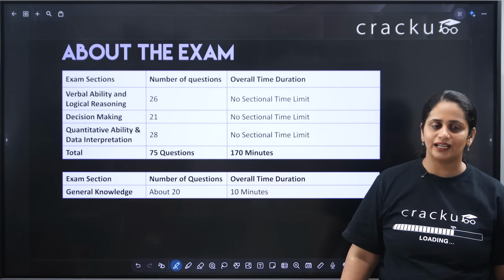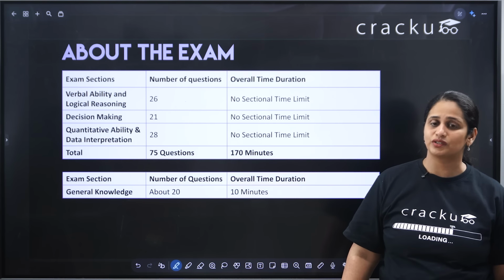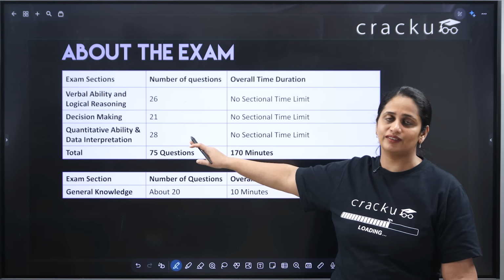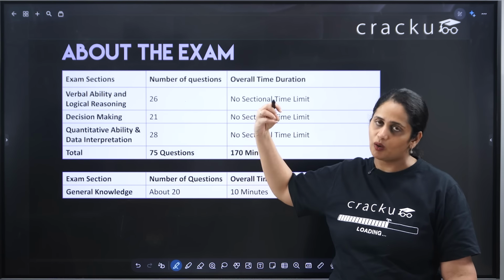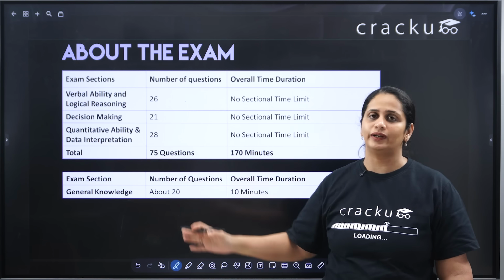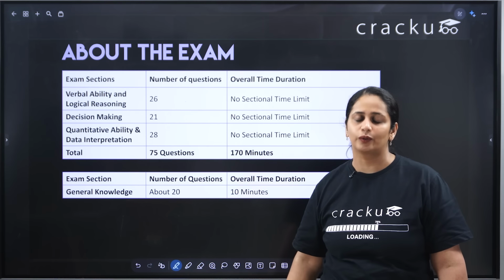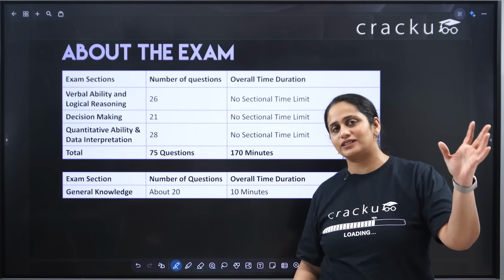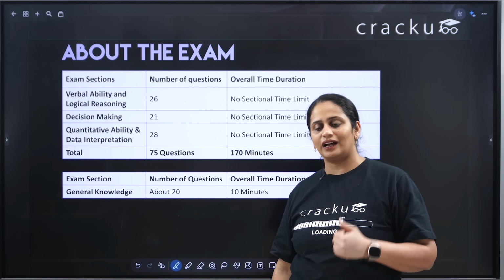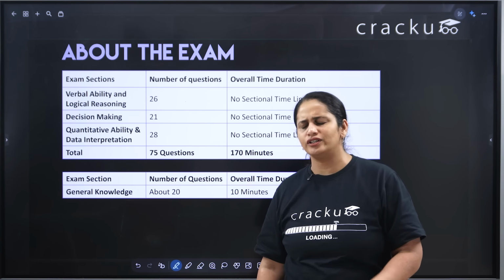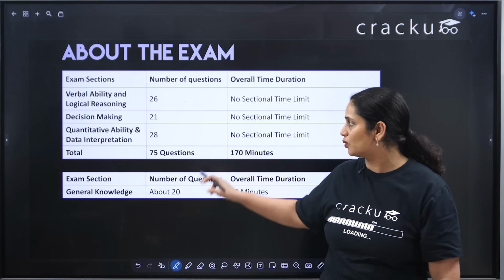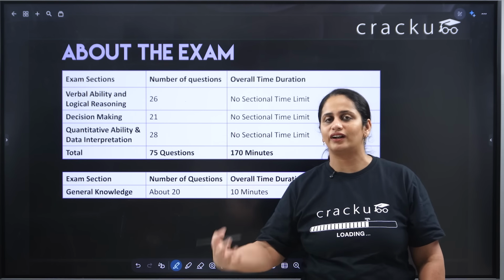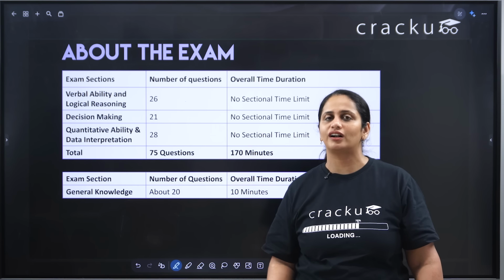Basically, I've realized that the way to get a very high score is to do exceedingly well in QADI. In these 28 questions, you can possibly get all 28 correct or very near 28 correct, because these are not very difficult quant questions. So your strategy, if you're looking to get a very high score, should always be that you do so well in one section that your overall score becomes higher. You have to figure out which section gives you the most competitive advantage.